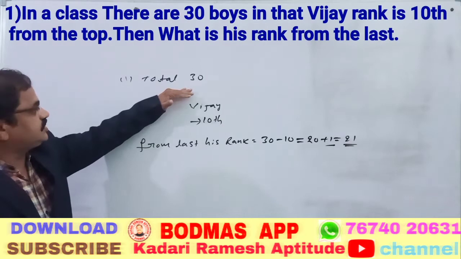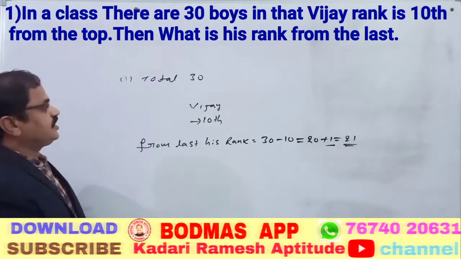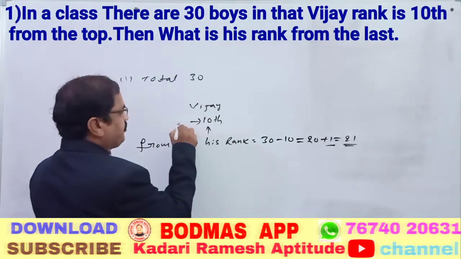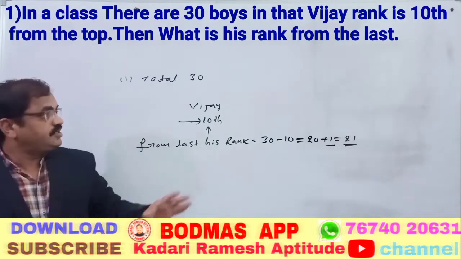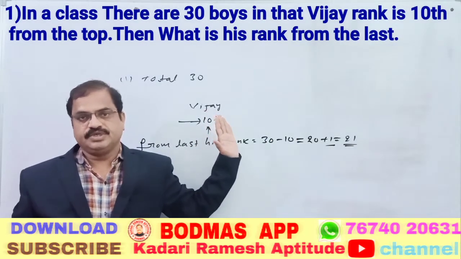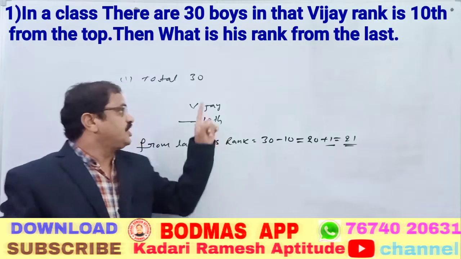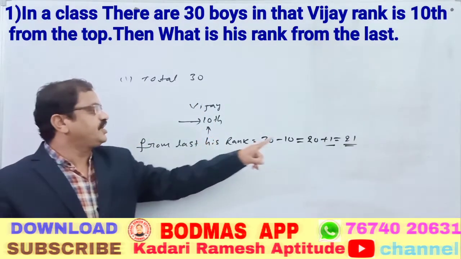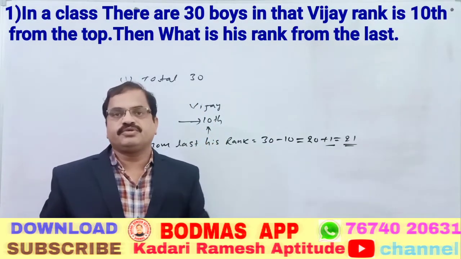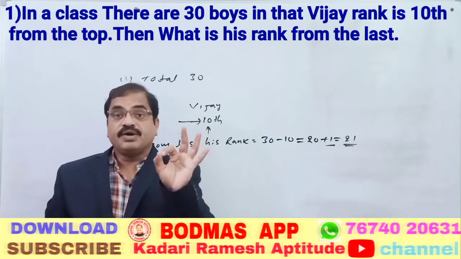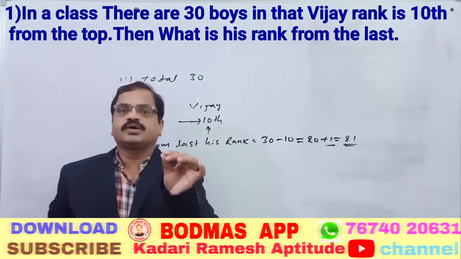So the total strength is 30. In that, Vijay's rank is 10th from the top. What is his rank from the last asked? Simple, what you have to do: 30 minus 10 is equal to 20, plus 1 is equal to 21, which is the right answer. But how it comes, I will explain to you to give you confidence.